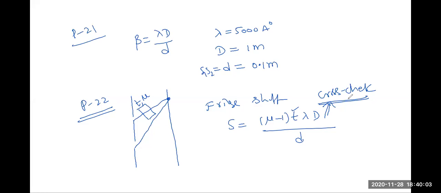S is equal to (mu minus 1) T, right? Mu minus 1 into T. There's no lambda, it is independent of lambda. I think the answer is independent of lambda. Does anyone remember? Mu minus 1 into T D by d. Yeah, this is it. Now substitute all the values given in the problem and you will get the answer.